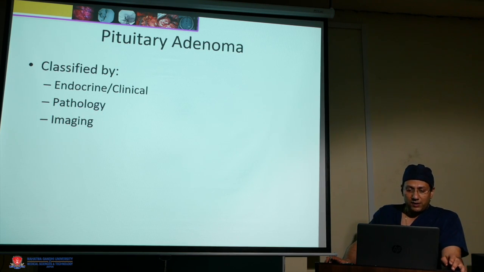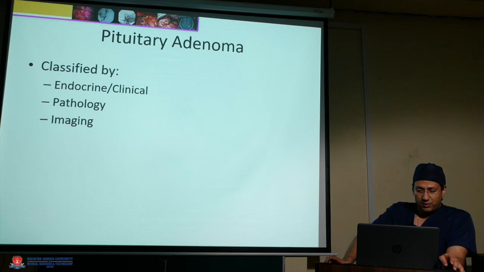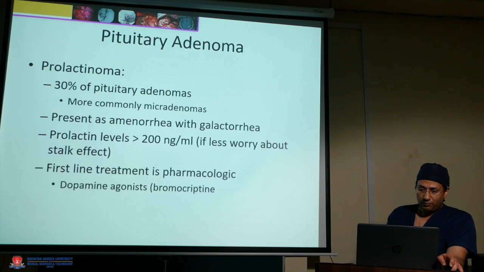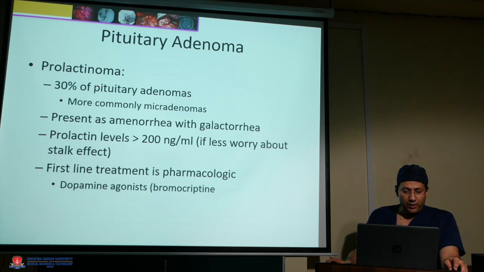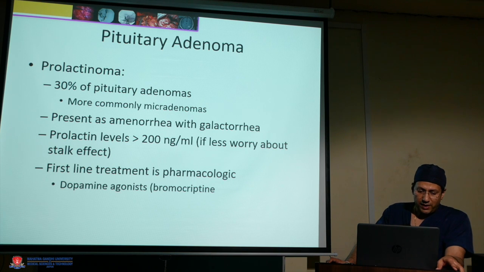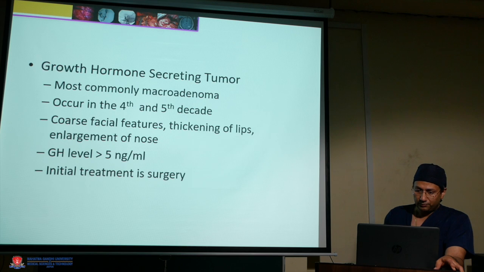Pituitary adenoma is classified by endocrine function, clinical appearance, pathology and bioimaging. Prolactinoma is the most common adenoma, about 30% of pituitary adenomas, presenting as amenorrhea with galactorrhea. The prolactin levels are usually more than 200 nanograms per ml. The first line treatment is pharmacological: a dopamine agonist like bromocriptine is given.